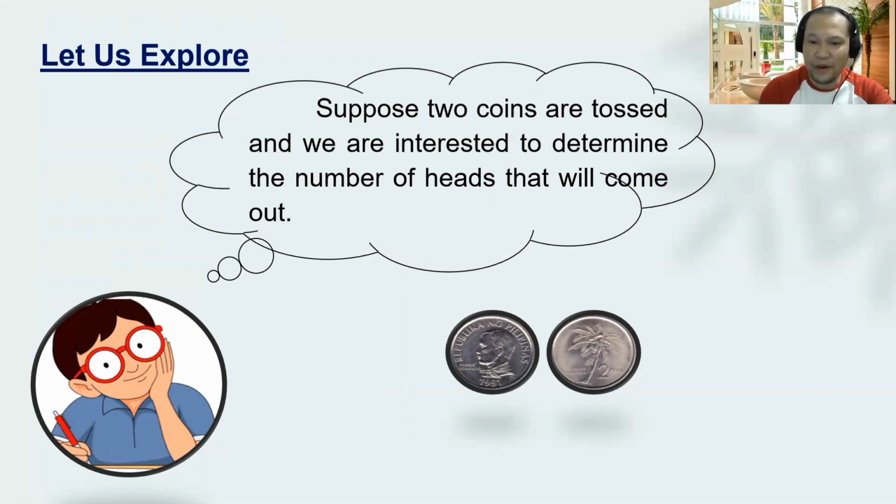Okay. Therefore, first, we have to consider what will be the outcomes, okay? So that we can determine the number of heads that will occur during the flipping or tossing of coins, okay?